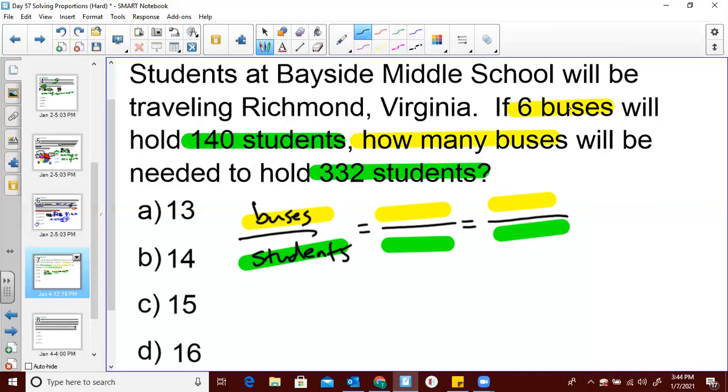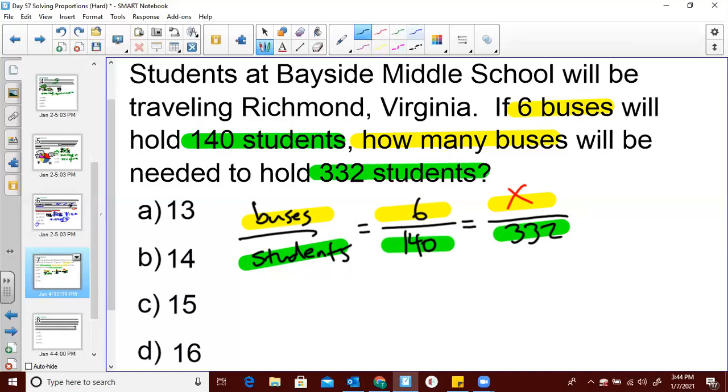So in the beginning, if 6 buses will hold 140 students, so 6 will hold 140. How many buses? I don't know. If I say I don't know, I got to put X in there. Well, 332 students. Notice I'm very consistent. Where I see buses, I put the info given. Students, I put the info given.